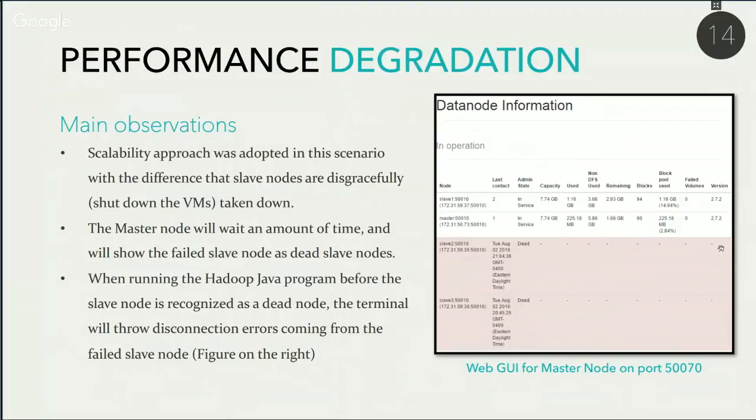When the Hadoop job is running and the slave node that was killed is not yet recognized as a dead node, that is the actual terminology, the terminal will throw errors related to the disconnection between the failed node and the master node that manages it, which will directly affect the performance, of course, and the processing time of the job running. We will see a screenshot in the next slide of what I'm talking about here.